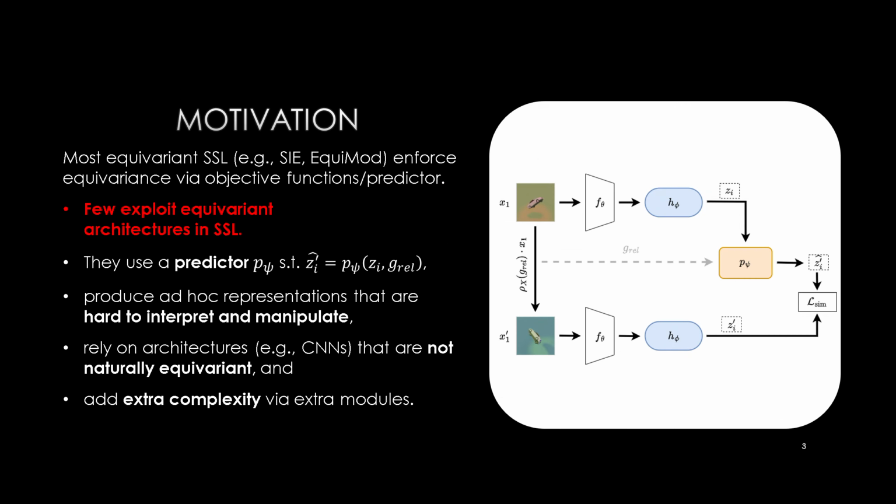Equivariance in self-supervision is typically enforced with predictor-based objectives, with only a few works using architectures that are equivariant by design. In these predictor-based methods, the predictor is used to predict the target representation of the transformed view, given the original view representation and the known relative transformation. While promising, this yields ad hoc representations, depends on vanilla CNNs that are not naturally suited to encode equivariance, and uses extra modules.